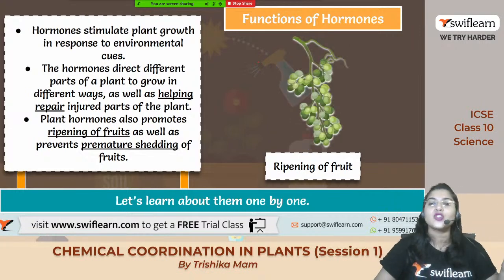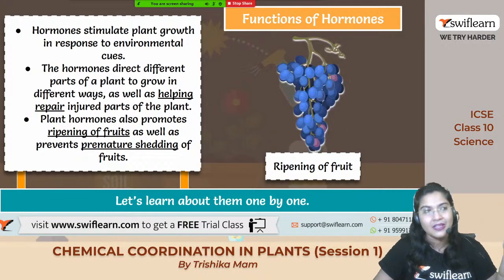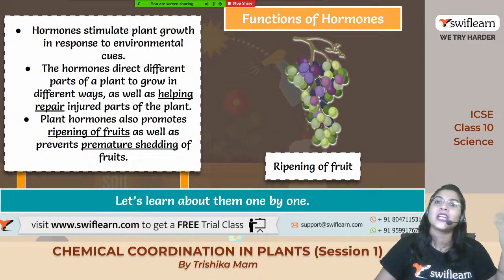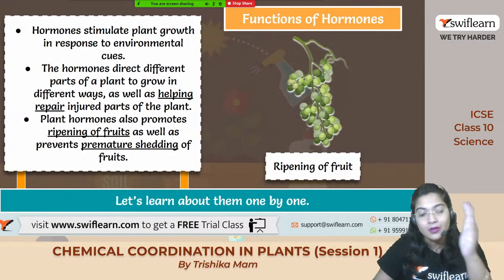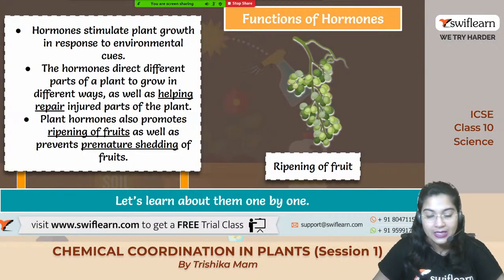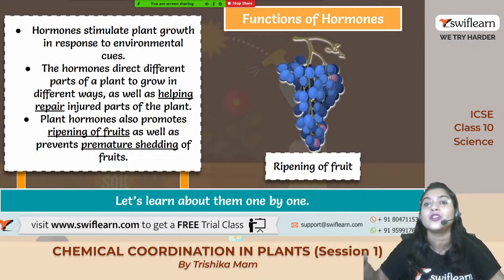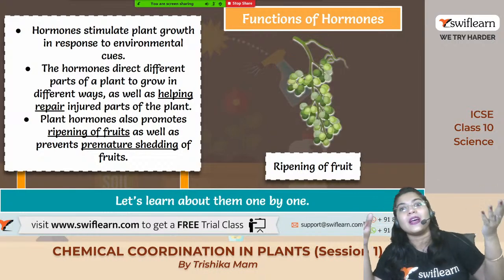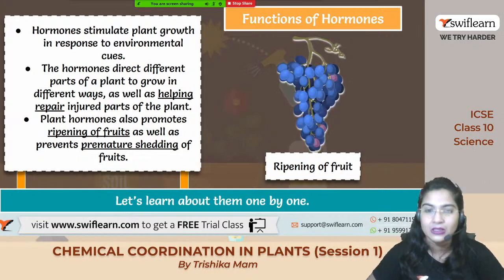So the very first thing, we will study about the general function of the hormones. In general function, you already have an idea that before the starting of the summer we get the mangoes which are green in color. Later on, after some time we can see that the green colored mangoes are turning into yellow. So what is happening in this? Ripening is happening. You can also see the banana tree having the bananas which are green in color, right?